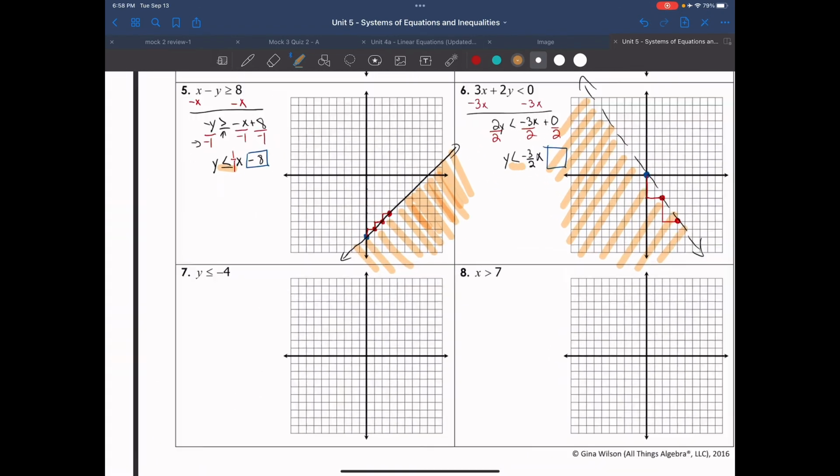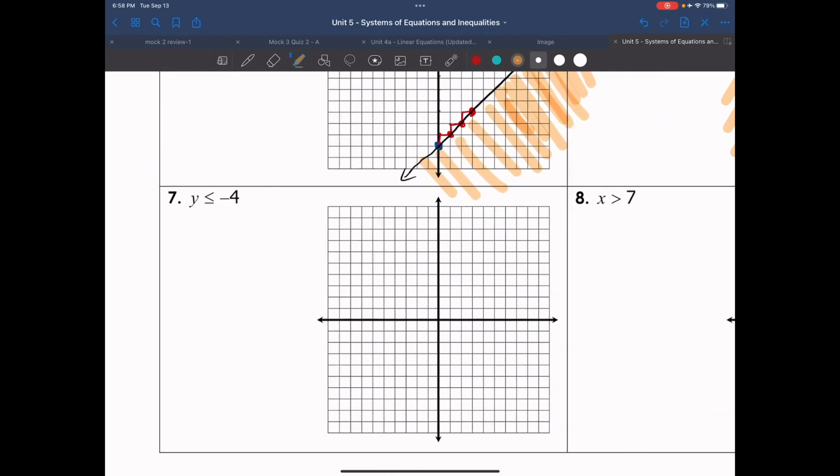All right, last two examples. I'm doing this because we really didn't talk about this when we did linear equations. So this says y is less than or equal to -4. So when I graph it, it's going to be very similar, not the same, but similar to y equals -4. So when you have y equals, I go to my y-axis here, and I go to whatever number it is, which in this case is -4, go down 1, 2, 3, 4, and I put a dot.